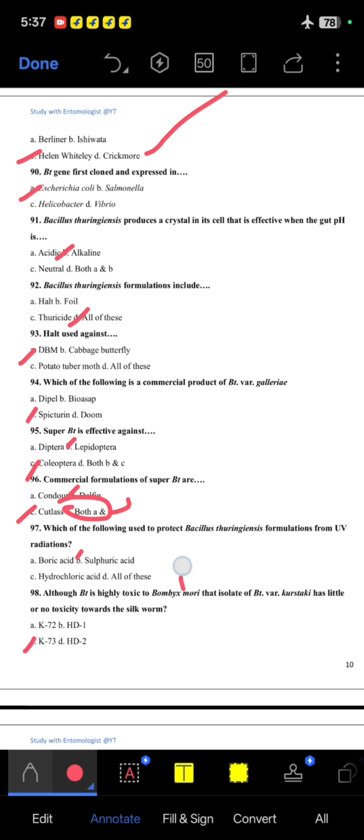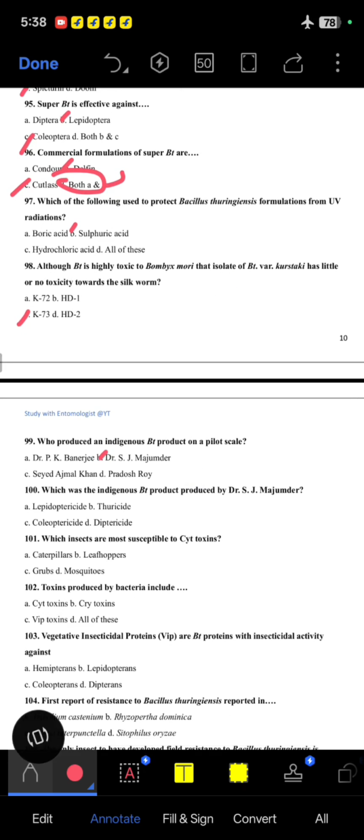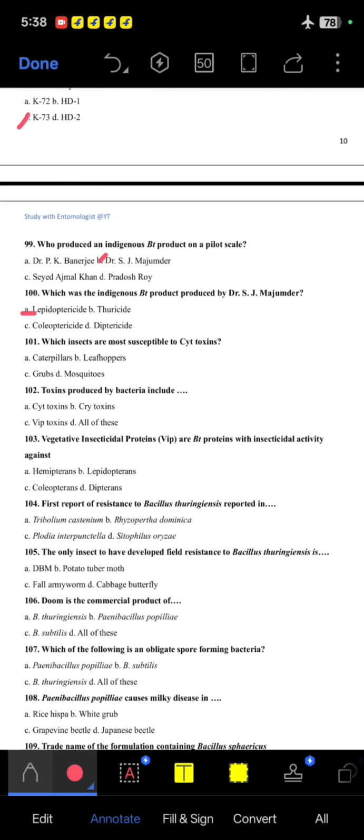C option. 99. Who produced an indigenous Bt product on pilot scale? Dr. S.J. Majumdar, B option is correct. 100th question. Which was the indigenous Bt product produced by Dr. S.J. Majumdar? That was Lepidoptericide, A option is correct.